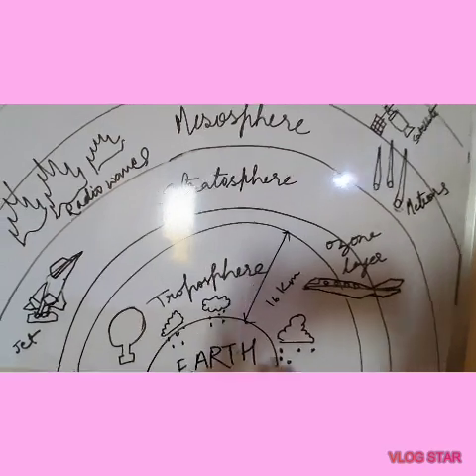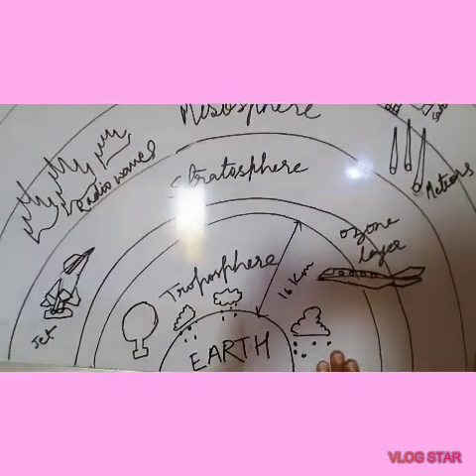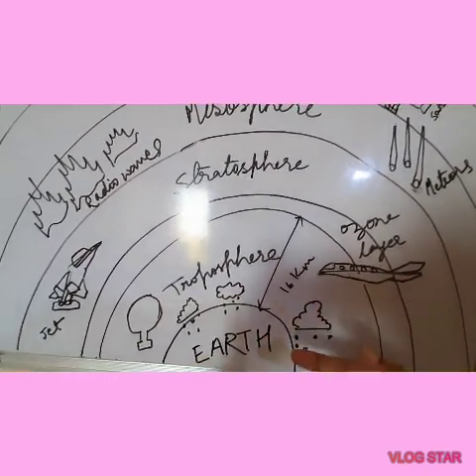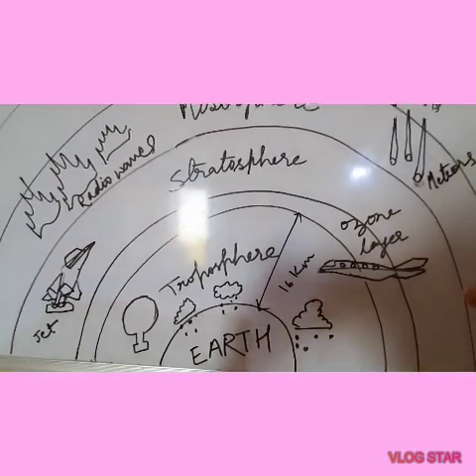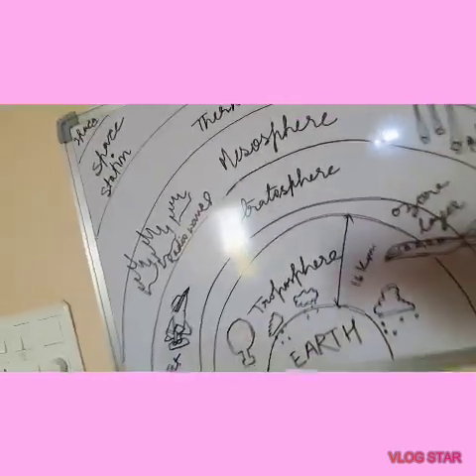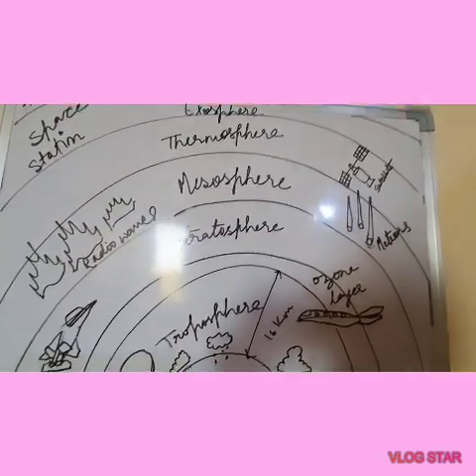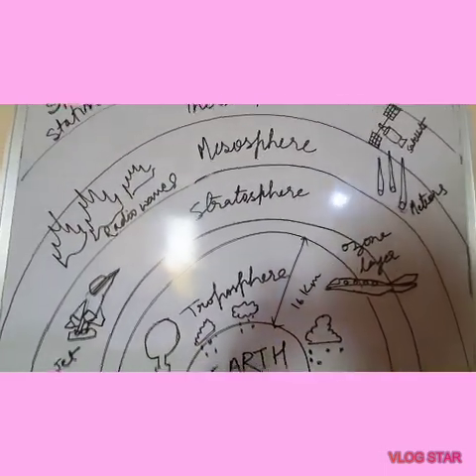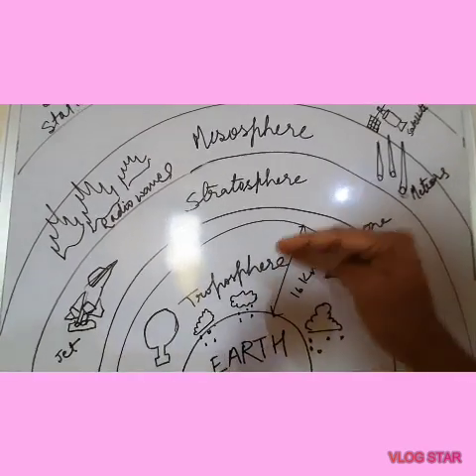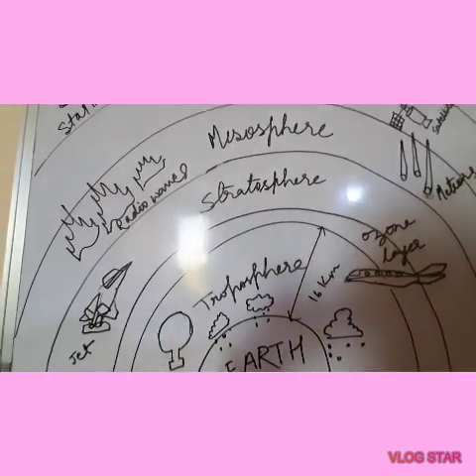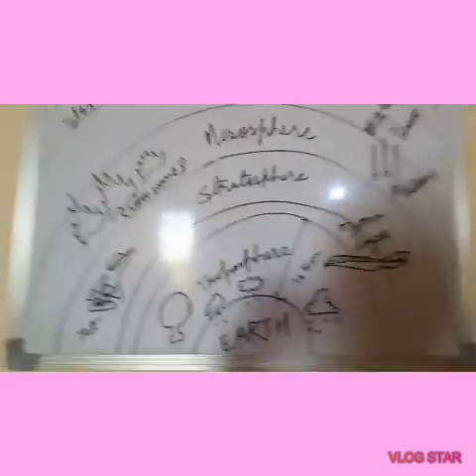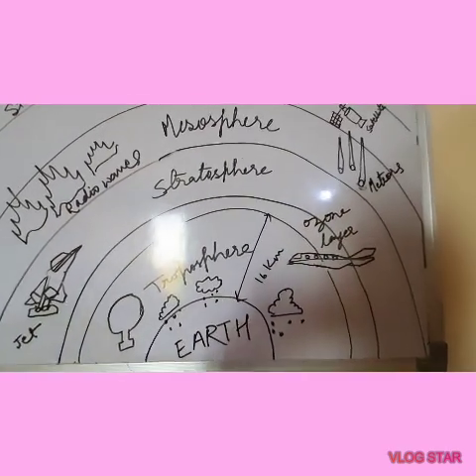Then the temperature of this layer reduces by 6.5 degrees centigrade per kilometer. As you move upwards, the temperature starts decreasing. This is also called the normal lapse rate of the troposphere.